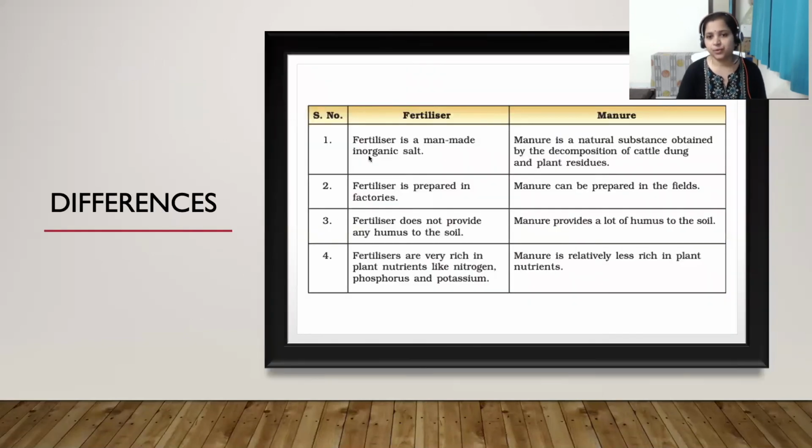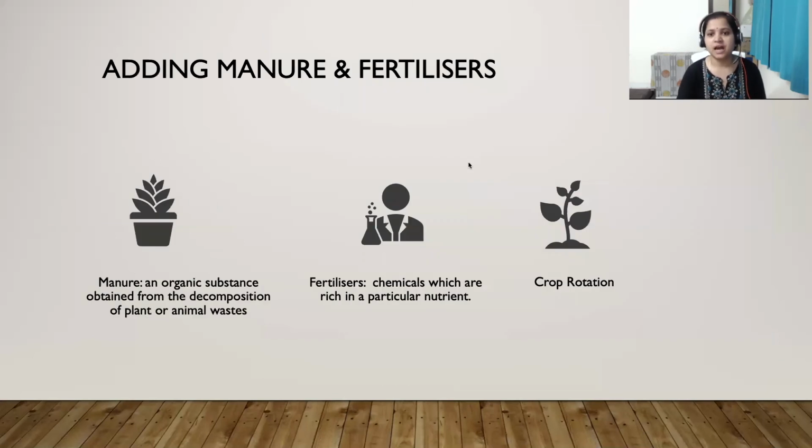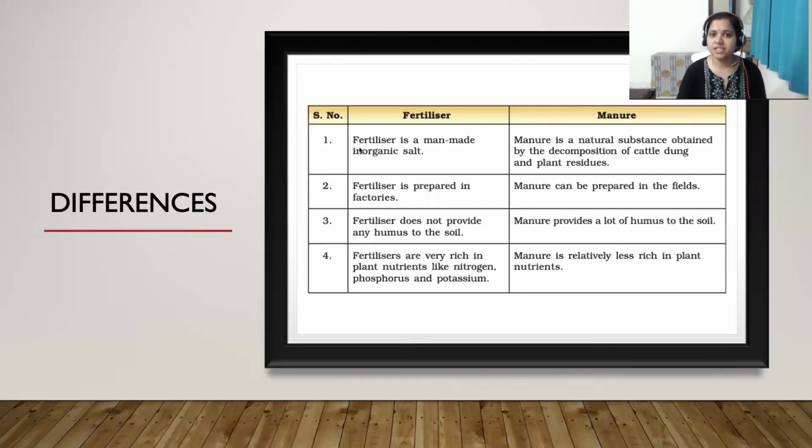Now we can discuss the differences between fertilizer and manure. Fertilizer is man-made, whereas manures are natural substances that we obtain from dead plants and animals. Fertilizers are made in factories, whereas we can prepare the manure in the field itself. Fertilizer does not provide any humus to the soil, but manure adds humus to the soil. Fertilizers are very rich in plant nutrients like nitrogen, phosphorus, and potassium, NPK. Manure is relatively less rich in plant nutrients.